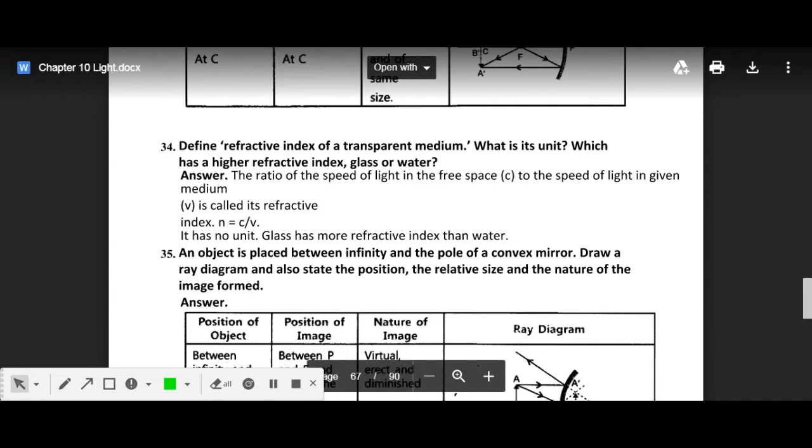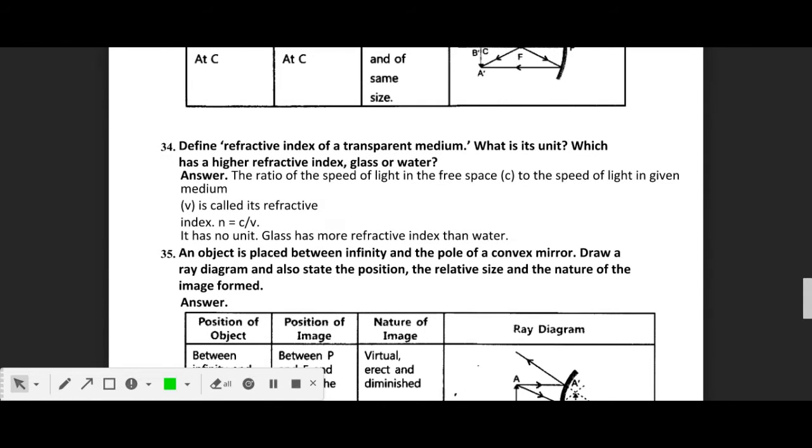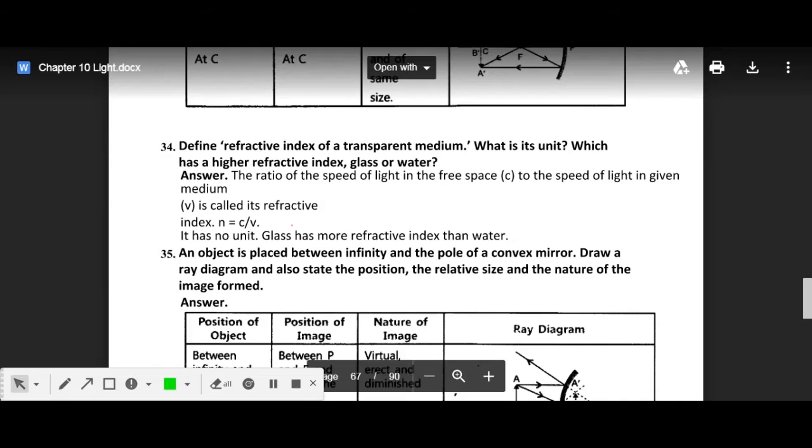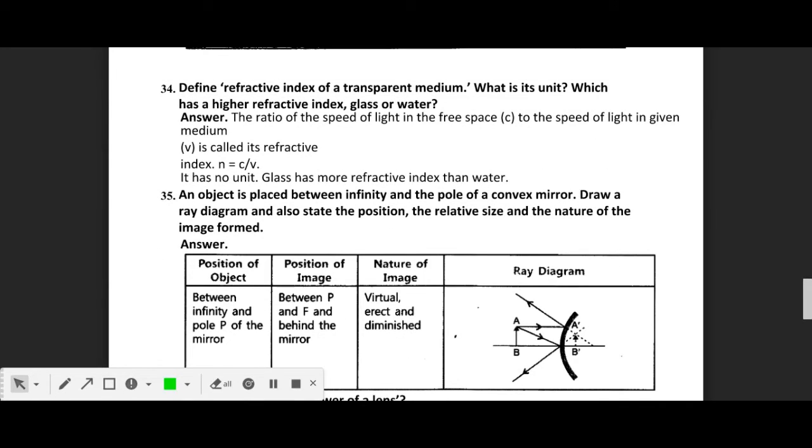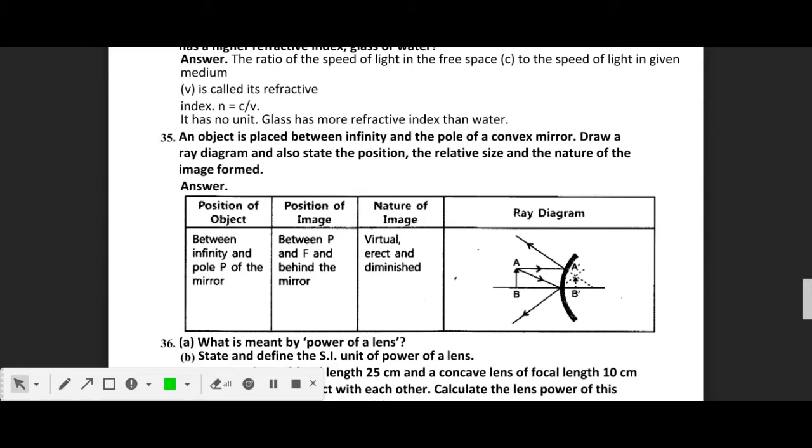So define refractive index of a transparent medium. What is its unit? Which has higher refractive index, glass or water? So the refractive index is the ratio of the speed of light in free space or in vacuum to the speed of light in the given medium. That is known as refractive index, which is denoted by n is equal to c upon v, and it has no unit. It's a unitless quantity, and glass has more refractive index than water because glass is more dense, right?